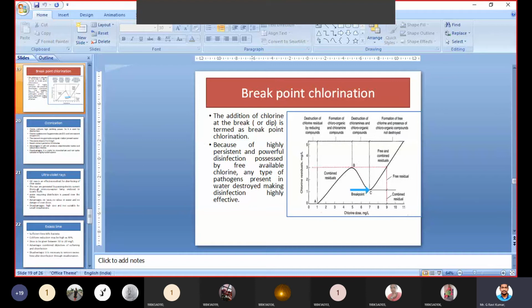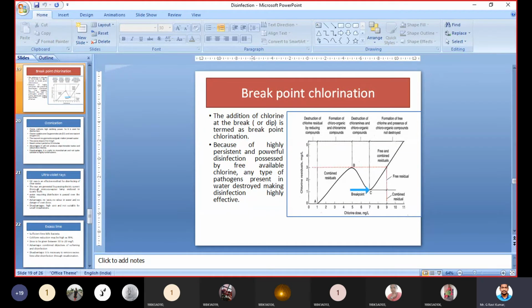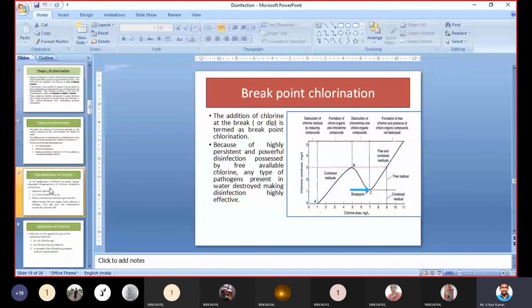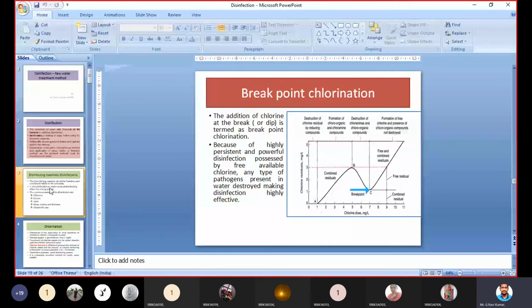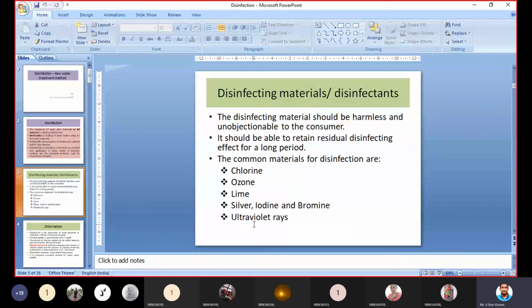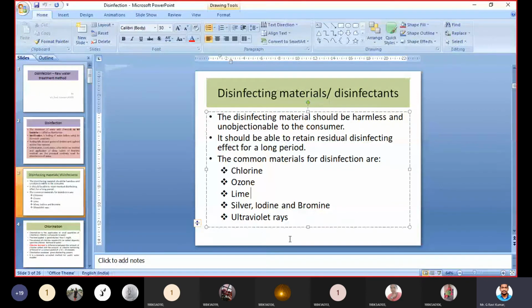Okay, this is about chlorination. Not only addition of chlorine, we also have different methods of disinfection. Addition of chlorine is chlorination, and with addition of ozone we can also kill the bacteria, which is called ozonization. Also by adding lime we can kill the bacteria. Also by adding silver, iodine, bromine we can kill the bacteria. And by passing ultraviolet rays through water we can also kill the bacteria.